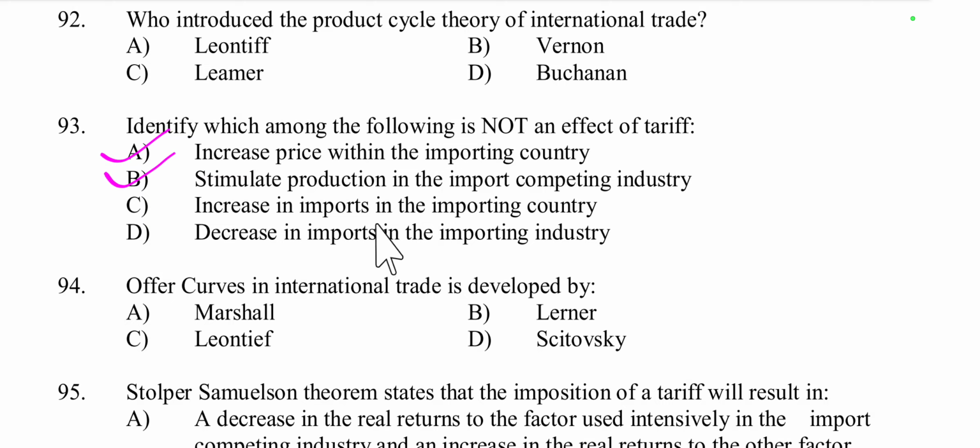Then increase in imports in the importing country. No, this is incorrect. Then decrease in imports in the importing country. Yes, this is correct. So option C is not an effect of tariff. Option C is the right answer, because tariffs typically reduce imports by making them more expensive, not increase them.